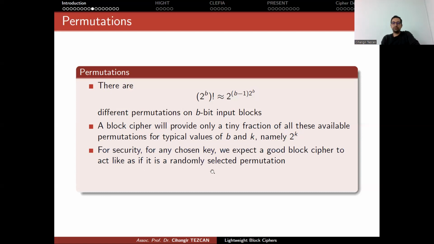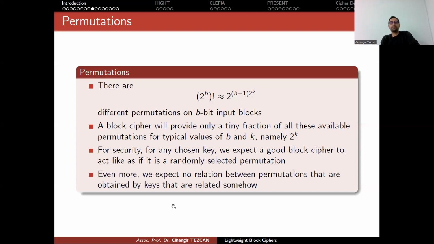For security, for any chosen key, we expect a good block cipher to act as if it is a randomly selected permutation. Okay. Even more, we expect no relation between permutations that are obtained by keys that are related somehow. So we haven't actually seen details of a block cipher, so these sentences might not mean anything to you right now. But what we are trying to say is, assume that you have chosen a key and a block cipher. So you perform some encryptions and obtain some ciphertext. If you make a small change in the key, the results should change completely. Okay, this is what we are trying to do.